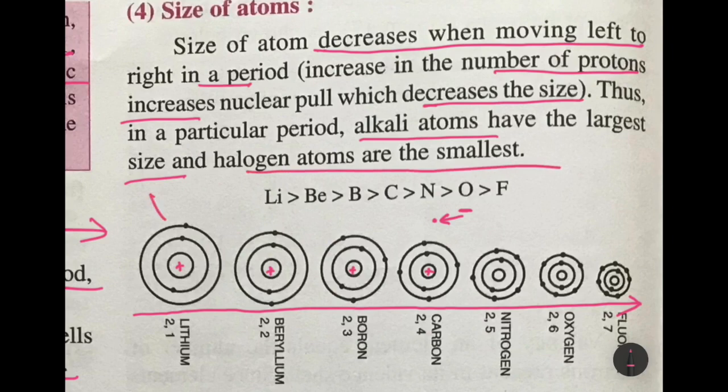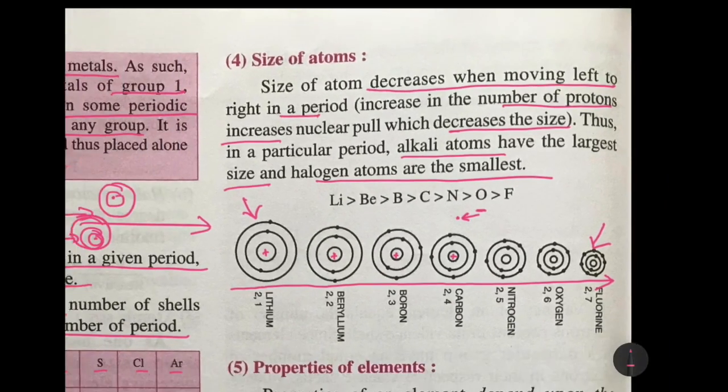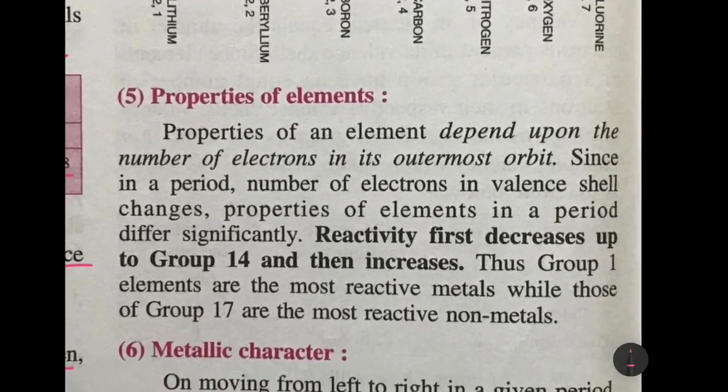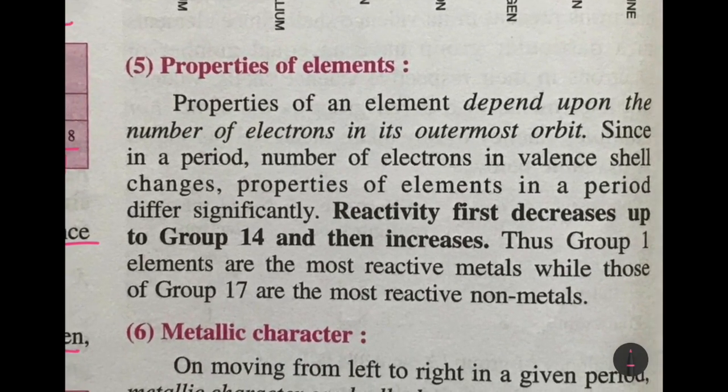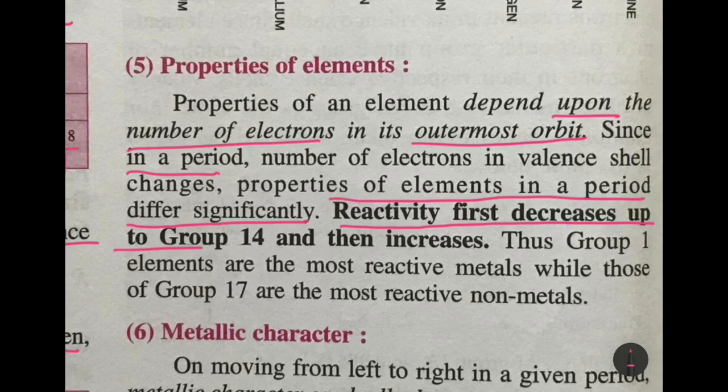So lithium is the alkali metal and the halogen, that is fluorine here, is the smallest if you compare. Now moving on to the properties of elements. Properties of elements depend upon the number of electrons in the outermost orbit. In a period, the number of electrons in the valence shell changes, so the properties of the elements in a period differ. Okay, they are different. Now reactivity first decreases up to group 14 and then it increases.